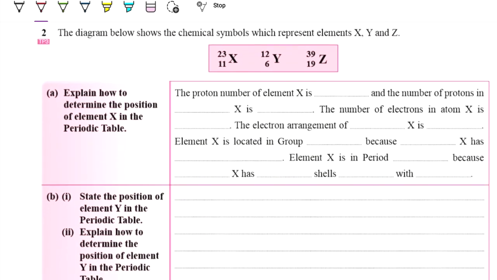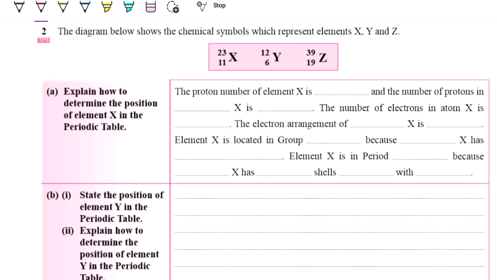Next, we look at how the chemical symbol which represents X, Y, Z is given to you. Okay, this one is an essay question. So now explain how to determine the position of the element X. So we look at this one first in the periodic table. Here for element X, we will look into the proton number. Okay, so the proton number is 11.